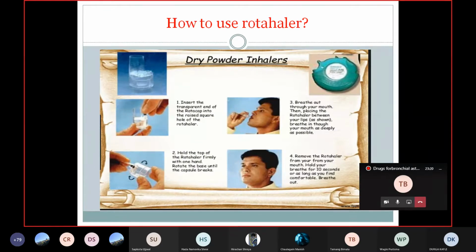So this is how we use this dry powder inhaler. First you have to insert the capsule, then you have to rotate the base by firmly pressing this mouthpiece, and then you have to insert it into your mouth between the lips and breathe in. Hold your breath for at least 10 seconds and breathe out.